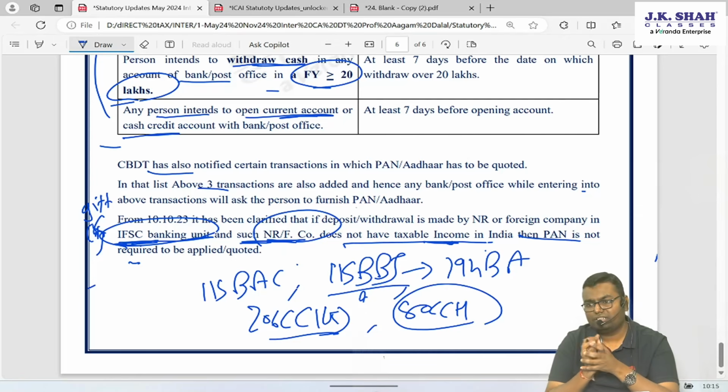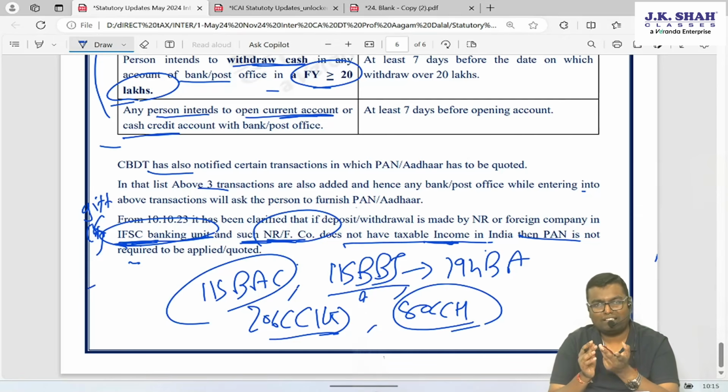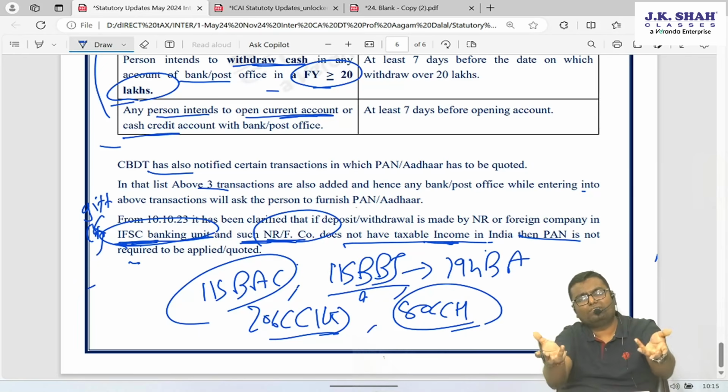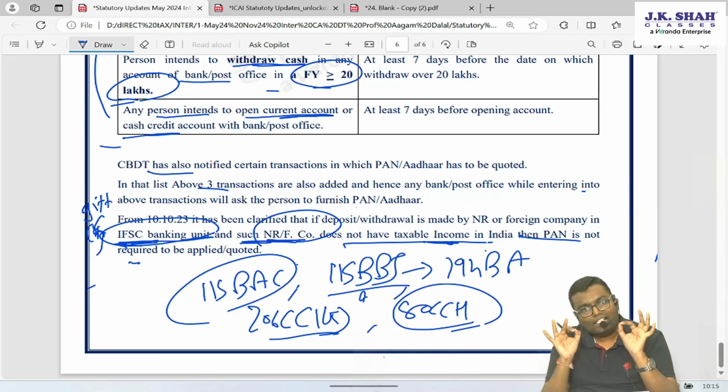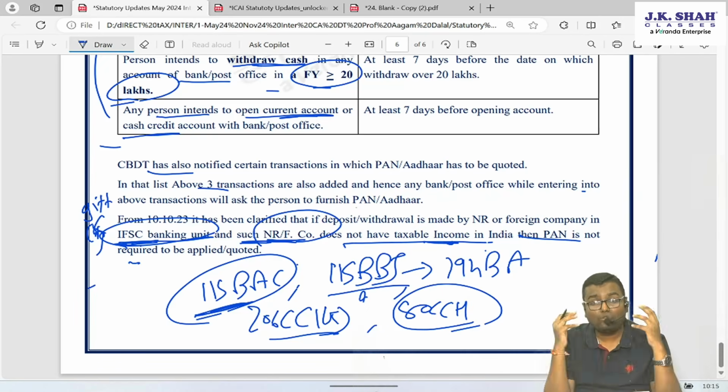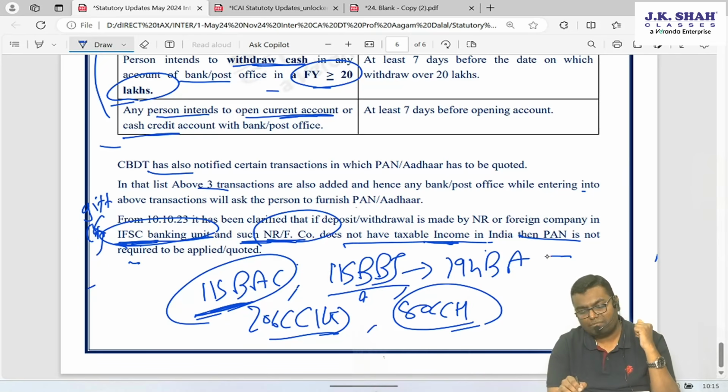Assessment procedure generally doesn't have many amendments. The main amendment is in 115BAC, but it is a 2-page amendment. People are creating hype: 115BAC changed, now it is the default tax regime. What will happen? Nothing will happen. If they say calculate tax as per the default tax regime, calculate as per 115BAC. If they say shift out, calculate as per the old regime. The calculation method remains the same. Only a few changes in slab rates, rebate and surcharge are there in 115BAC. Don't create hype about amendments. These amendments you can easily discuss.